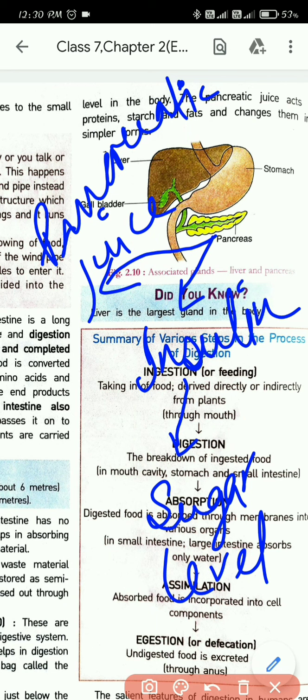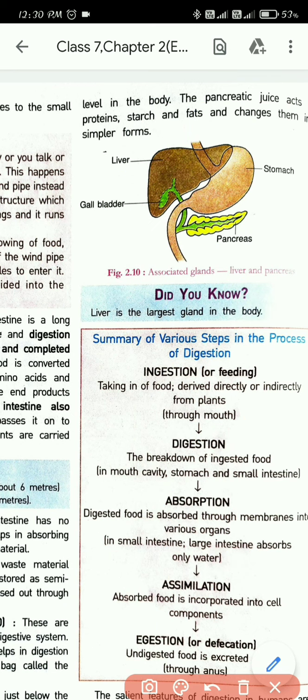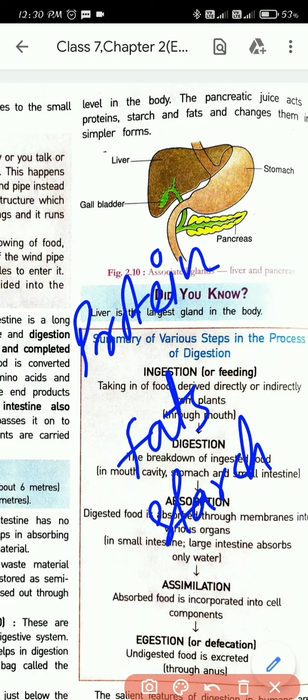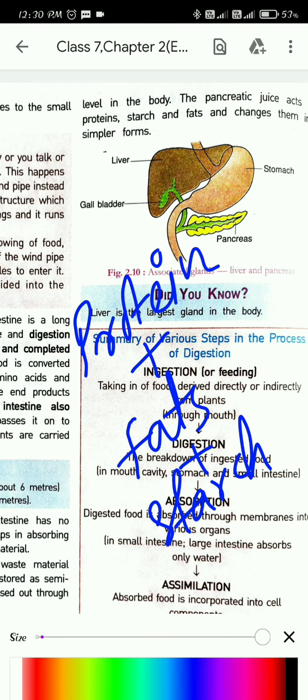And why is pancreatic juice important? Because pancreatic juice helps in the digestion of what? Proteins, and then fats, and then starch. So pancreatic juice is important because it acts on three things: protein, fats, and starch.